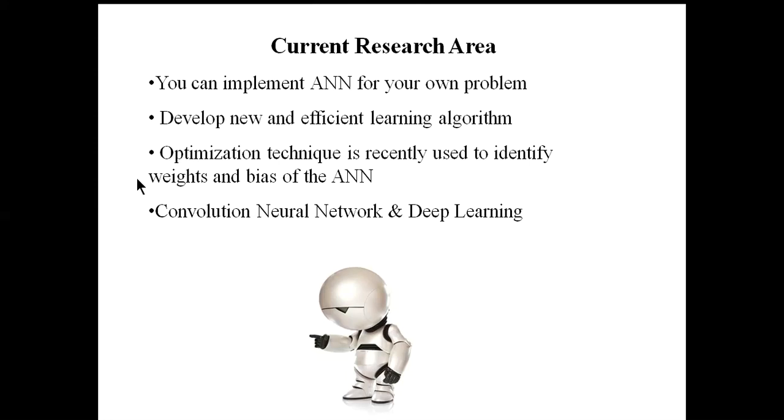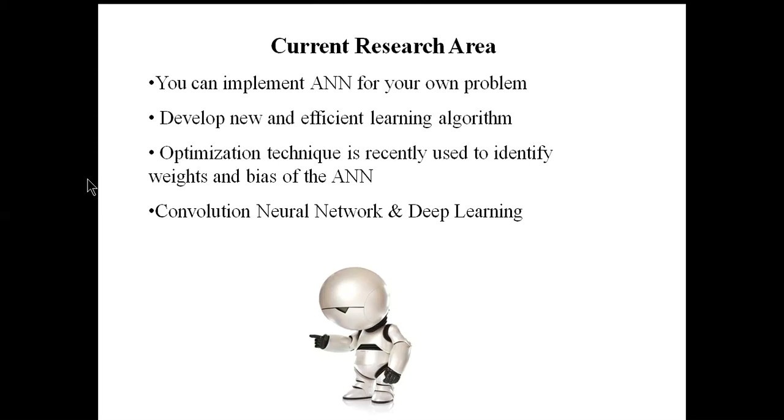Currently, several optimization techniques have been employed to identify the weights and biases of NN. And last, for more and more complicated problems, convolution neural network and deep learning have been introduced. Convolution neural network and deep learning are a sub part of AI, where we don't need to know about the features.